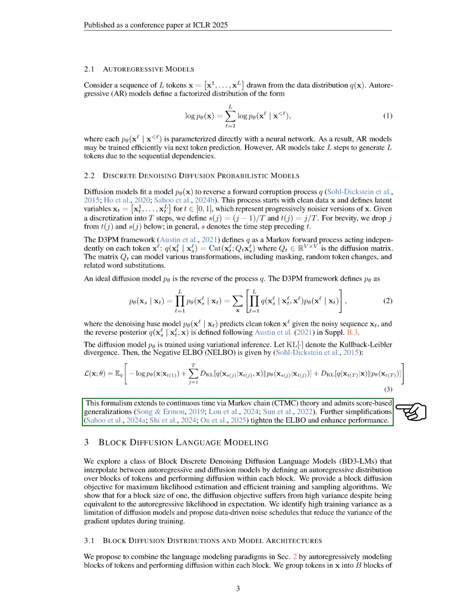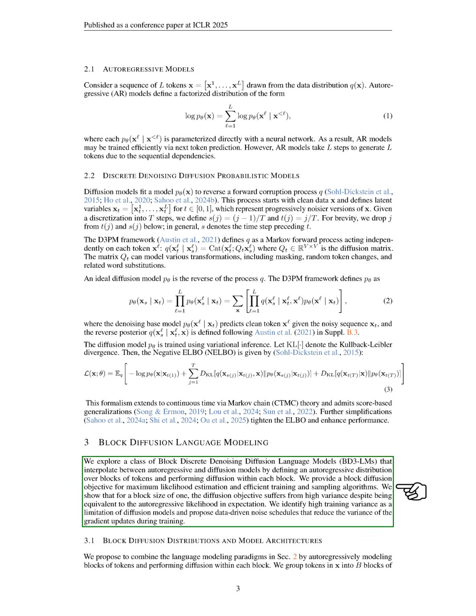Section: Block diffusion language modeling. In this section, we explore a type of block discrete denoising diffusion language models, or BD3LMs, which blend autoregressive and diffusion models. We do this by defining a distribution over groups of tokens and applying diffusion within each group. We introduce a block diffusion objective for maximum likelihood estimation, along with efficient training and sampling methods.